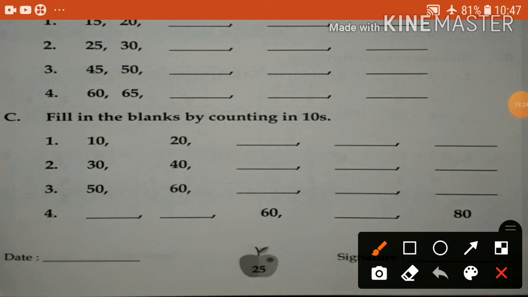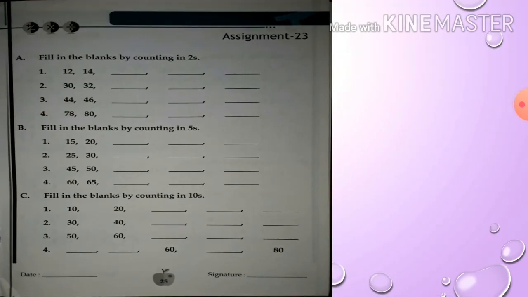So children 60, 70, 80. Before 60, 50, 40. So now count 40, 50, 60, 70, 80. Okay. So children practice.